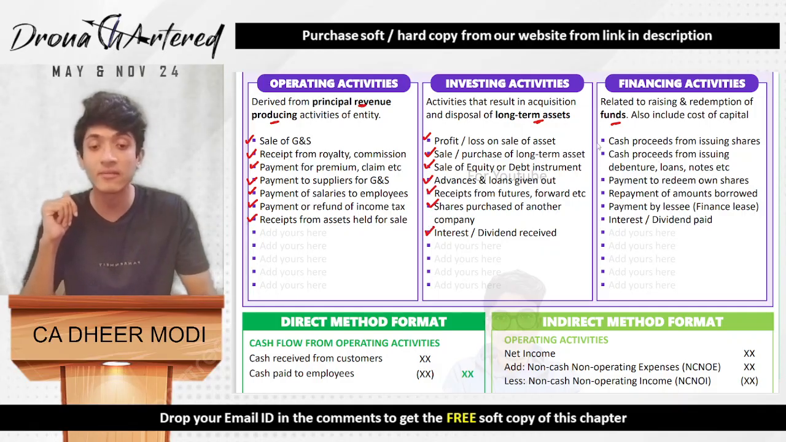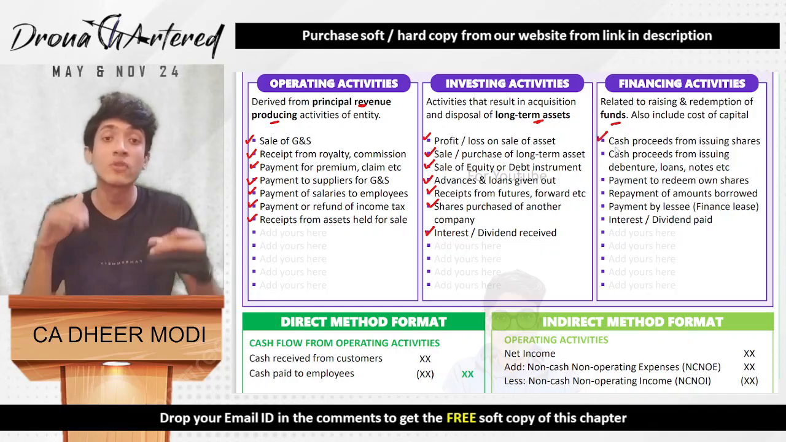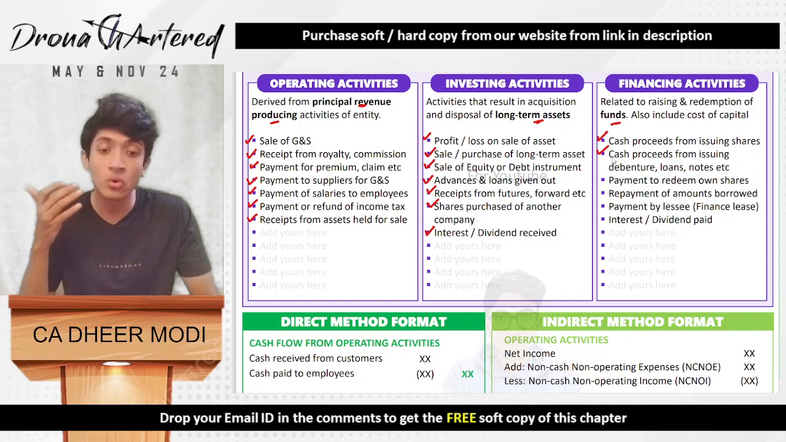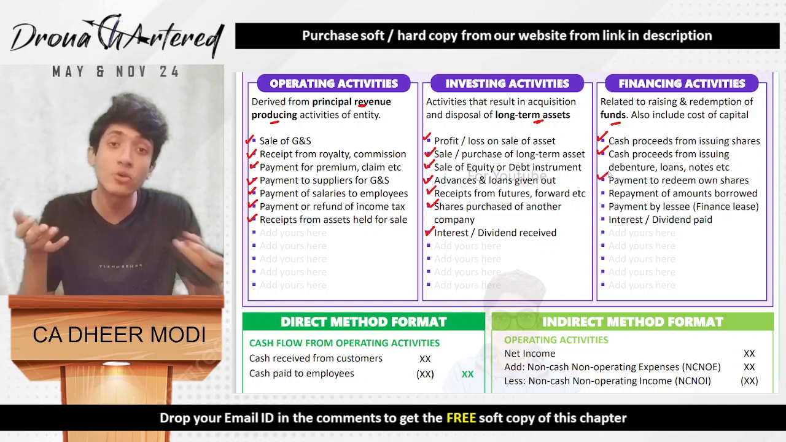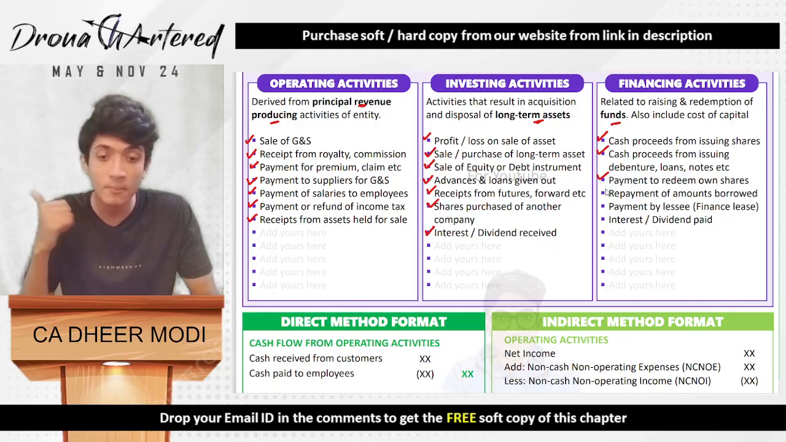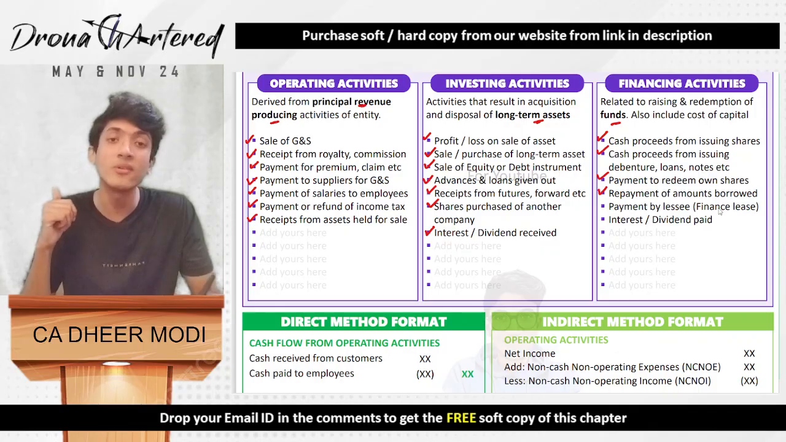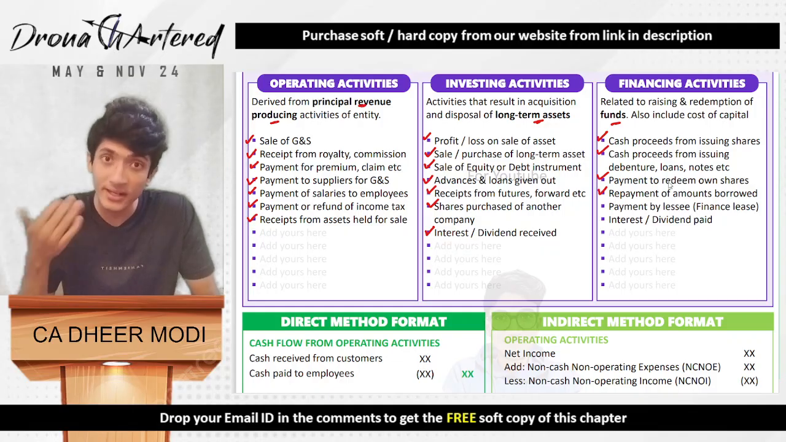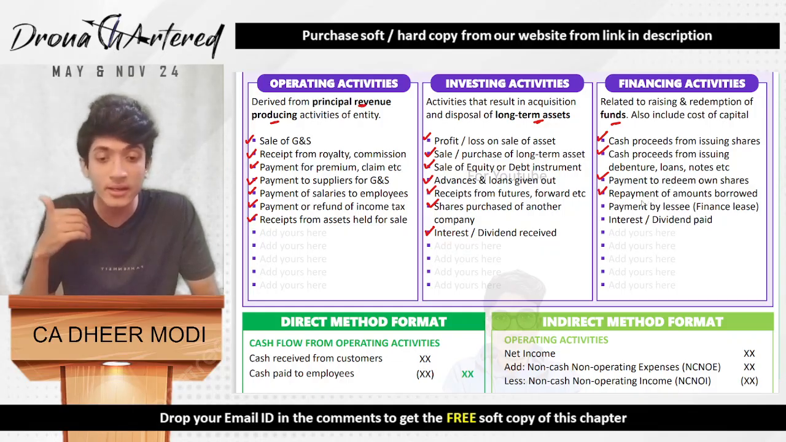And your financing activities would be cash proceeds from issuing shares, your own shares, and cash proceeds from issuing debentures and loans. So this was equity, first point. Second is debt. Third is payment to redeem own shares, that is you are buying back your own shares. Next is payment of amounts borrowed, that means when you are repaying the debt. So first is raising equity, second is raising debt, third is redeeming equity, fourth is redeeming debt.